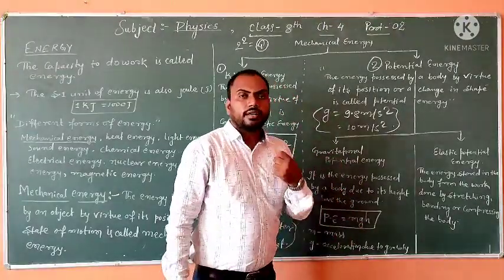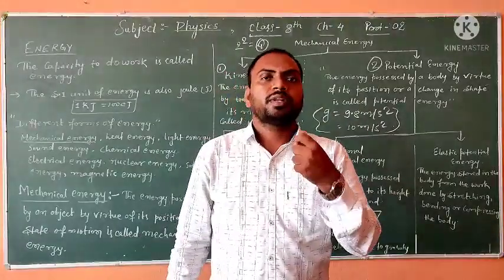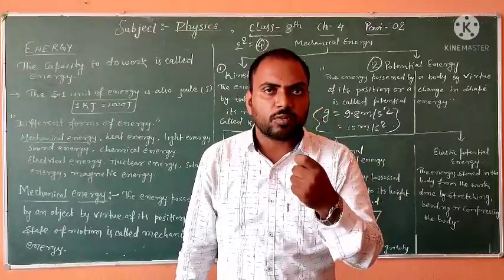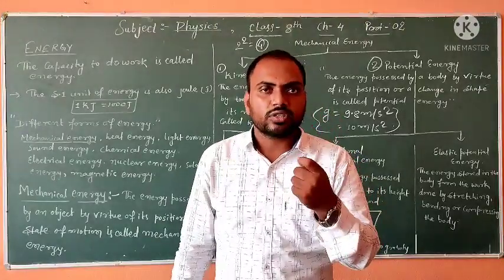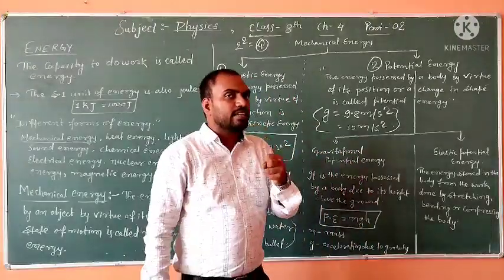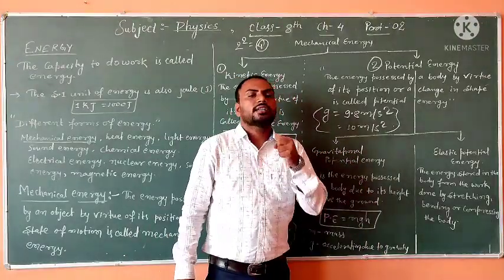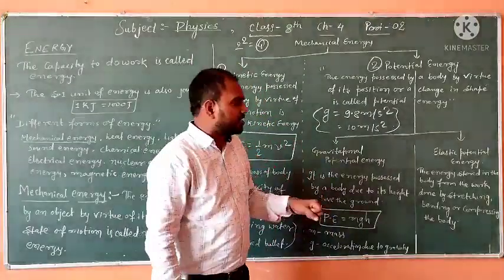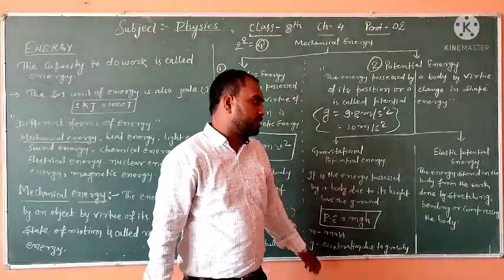mgh. Here, read mgh. Please speak loudly. mgh. m is the mass of the body, g is acceleration due to gravity, and h is the height of the body. The potential energy of a body is equal to mgh. Which type of potential energy? Gravitational potential energy.